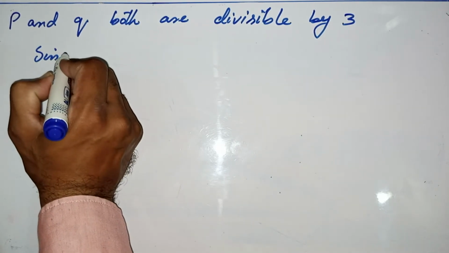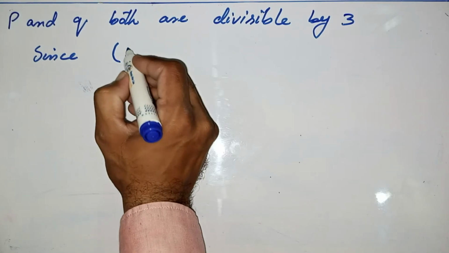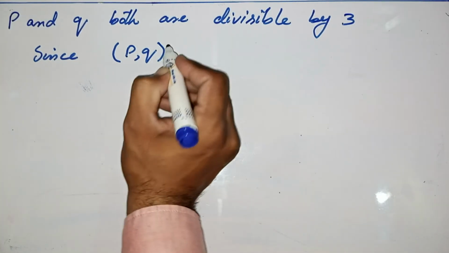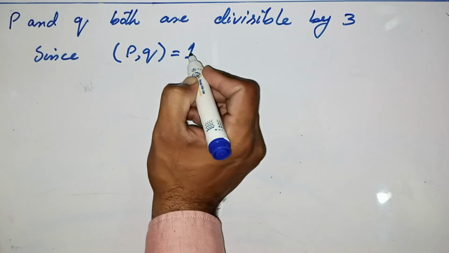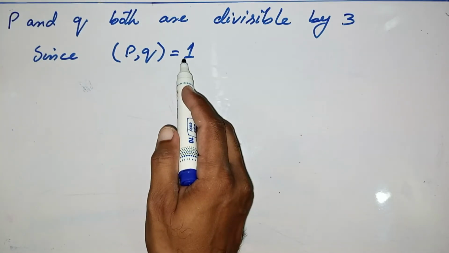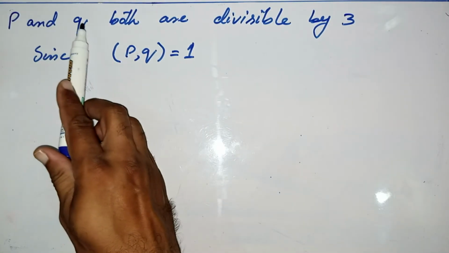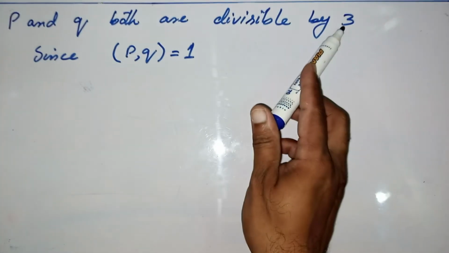But in the start of the proof, you see that P and Q are relatively prime numbers, meaning the numbers whose GCD is 1. But you are showing by the proof that P and Q both are divisible by 3.